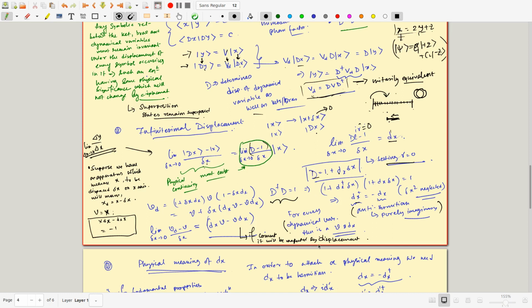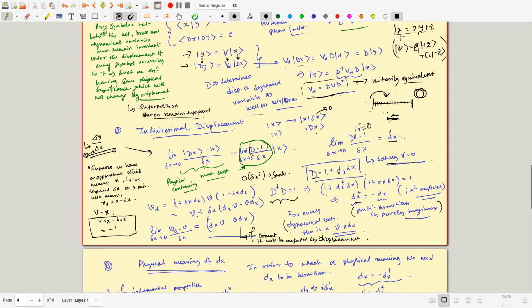So what is the relation between these v and dx? We have realized that the Vd and V are related like that. So let's try to apply this dx idea into that. So this is dx dagger, this is dv d dagger. Since this is anti-Hermitian, d dagger is equal to minus d, so I write it as minus d. Then I expand this, and my rule is to neglect anything that is order delta x squared or smaller, because delta x is small.